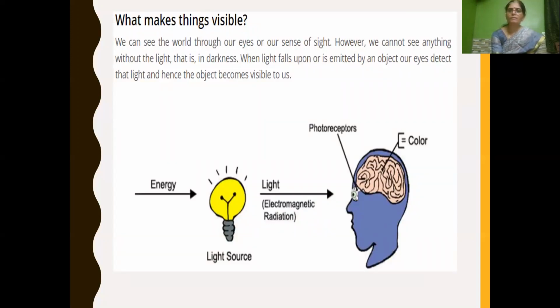We can see the world through our eyes, our sense of sight, but we cannot see anything without light. In darkness, when light falls upon or is emitted by an object, our eyes detect the light and hence the object becomes visible to us.